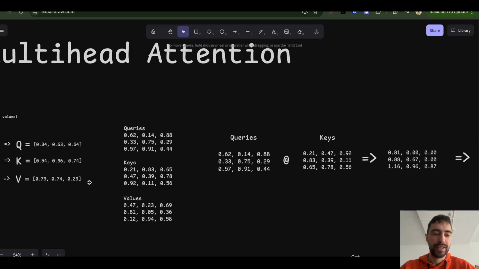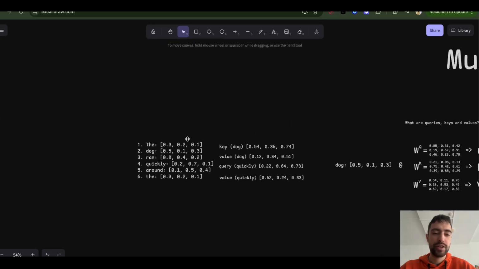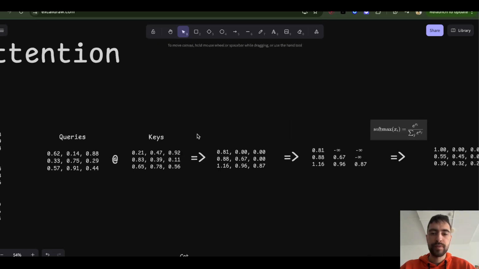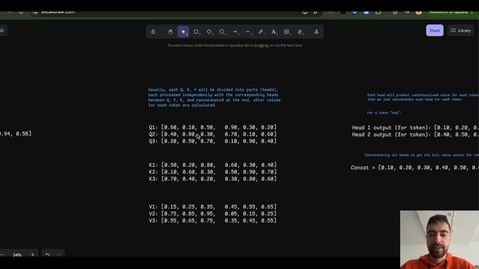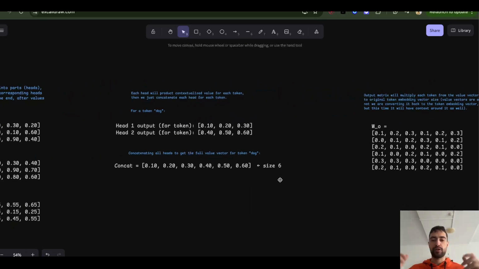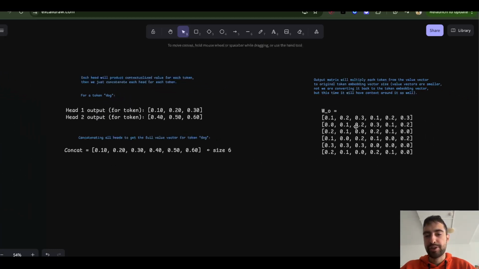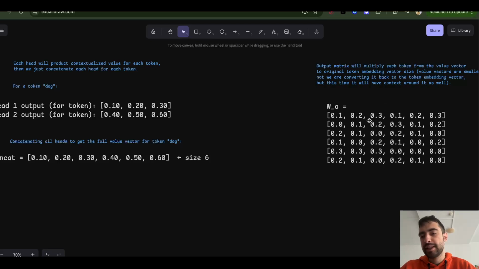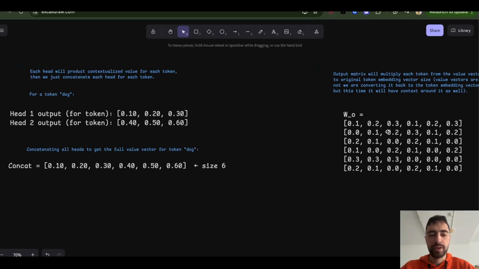So we need to convert this value vector back into the big vector token. For that, we will use the output conversion matrix. This matrix is the same as every other matrix, so it will convert this smaller value vector into the big one.